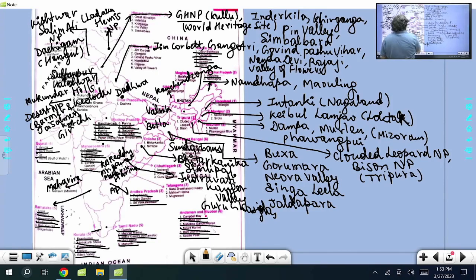Now Meghalaya: Balpakram, and then also Nokrek Ridge. Nokrek, I have said, Biosphere Reserve, West Garo Hills of Meghalaya, and Balpakram. You have to do the mapping part. Unless you do the mapping, you will not remember it. I know that this is difficult.